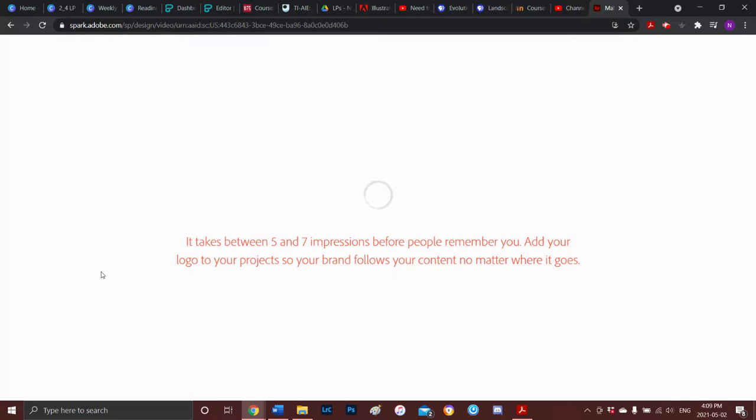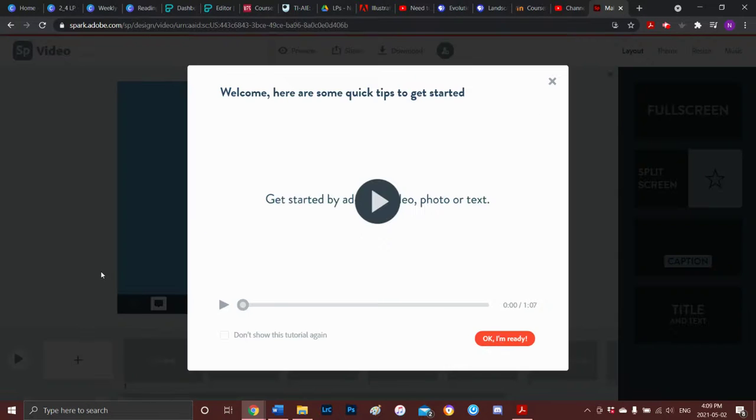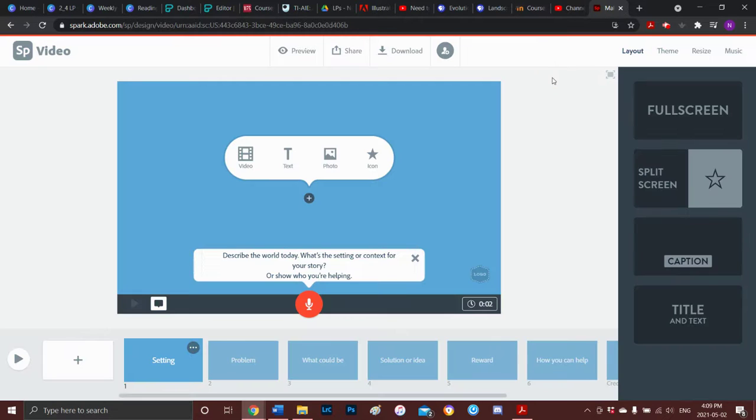So as it swirls, I'll briefly describe that Adobe Spark does not make a video as you would in Premiere. It's kind of like a combination between Canva, PowerPoint, and video. So it's a unique sort of thing that we're working with. It's really good for social media, but it's also really good for brief storytelling, which we do a lot of. You'll use this throughout Term 1 and Term 2.